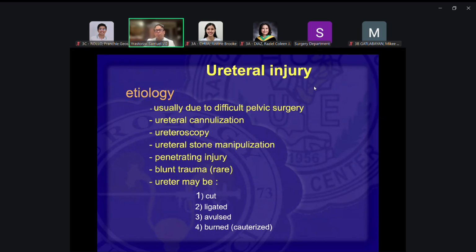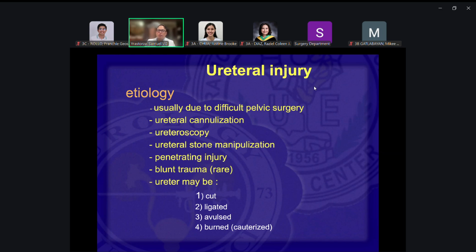Most of the injuries are due to abdominal or pelvic surgeries, gynecologic surgeries, colonic surgeries. We have big tumors in the uterus or the ovaries, probably already compressing on the ureters, and so the dissection would be quite difficult. So the ureters might be cut or ligated.